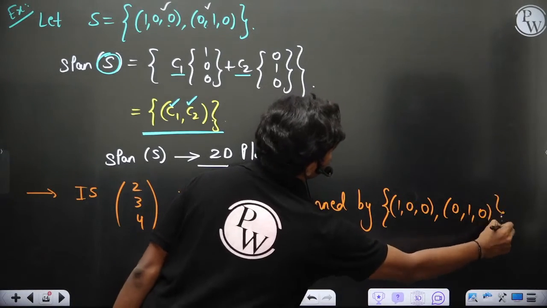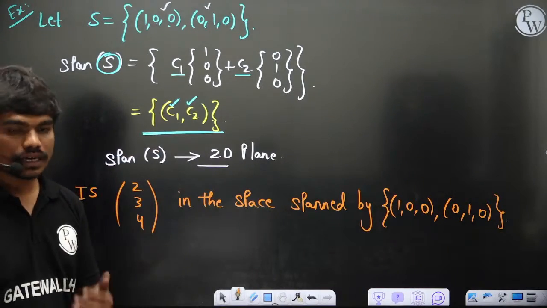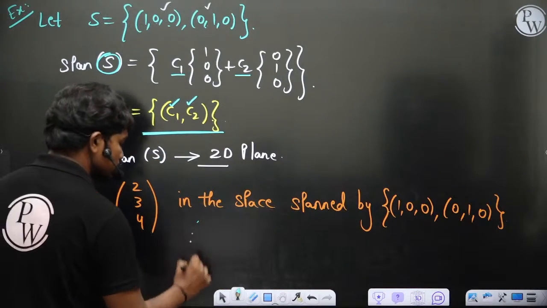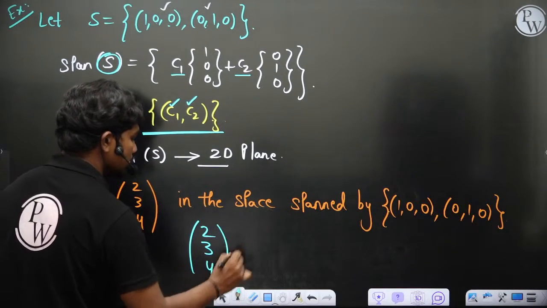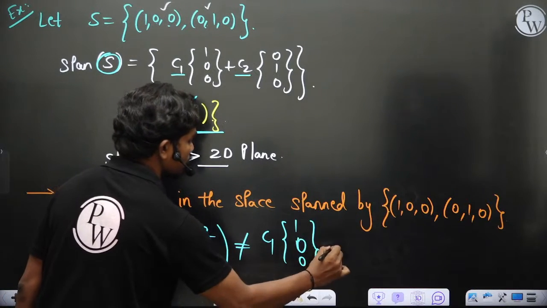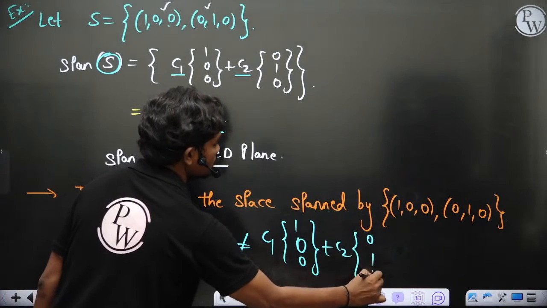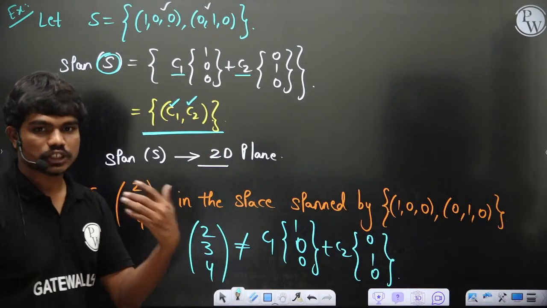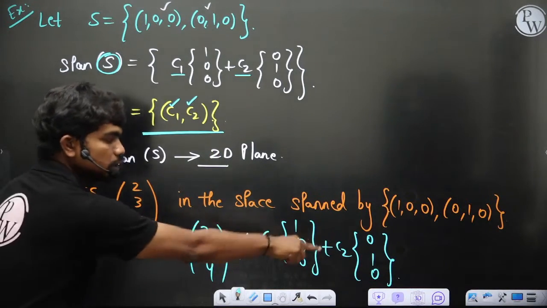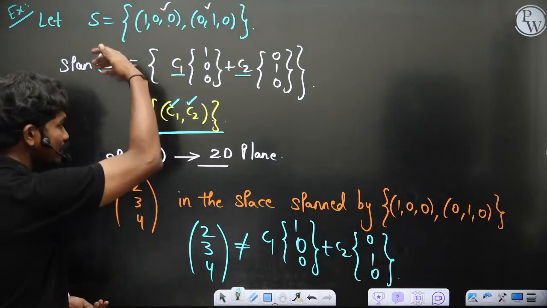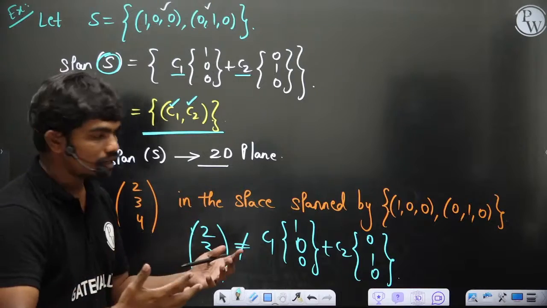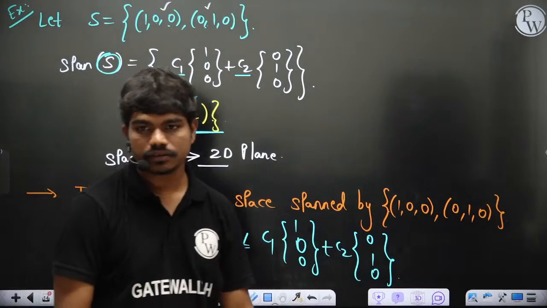Then whatever linear combination you write, 2 3 4 is not equal to C1 times 1 0 0 plus C2 times 0 1 0. Whatever values of constants C1 and C2 you take, you can never write this as a linear combination of these two vectors. By the definition of span, this vector 2 3 4 cannot lie in the span generated by these two vectors, correct?